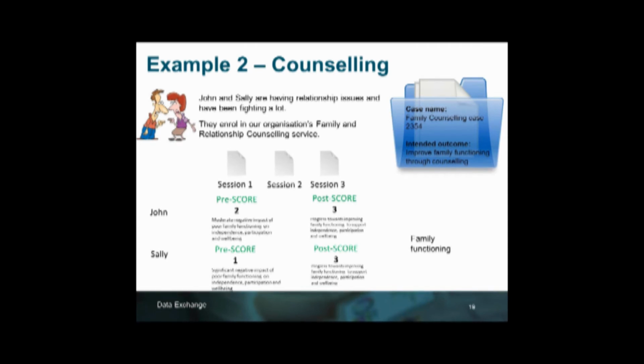So at the beginning of the attendance at the sessions, they're both recorded with a pre-score, and you notice that they're different because they're individuals, so it's where they are at that particular time that this pre-score is undertaken. Once they've attended the sessions and had the counselling and the necessary discussions and help and assistance required, a post-score has been facilitated on that final session. And so we can see that they have moved slightly in their rating against, again, the intended outcome of family functioning.